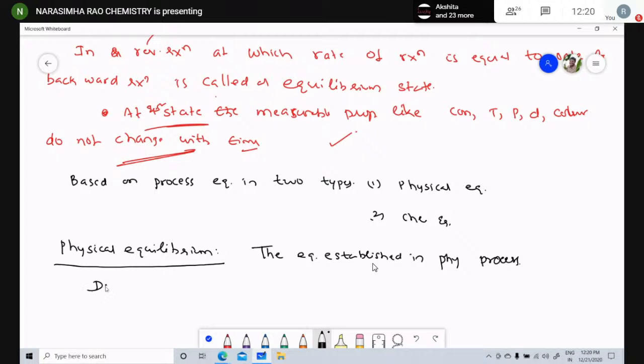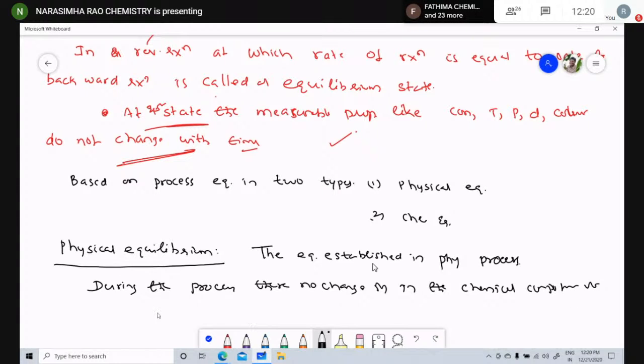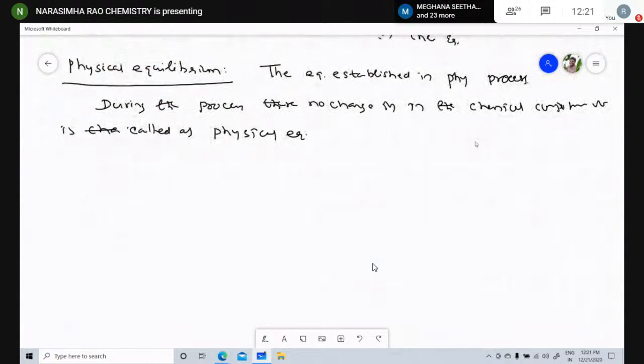During the process, there is no change in the chemical composition. That is called physical equilibrium. Right, children, how many types of physical equilibrium may be established?